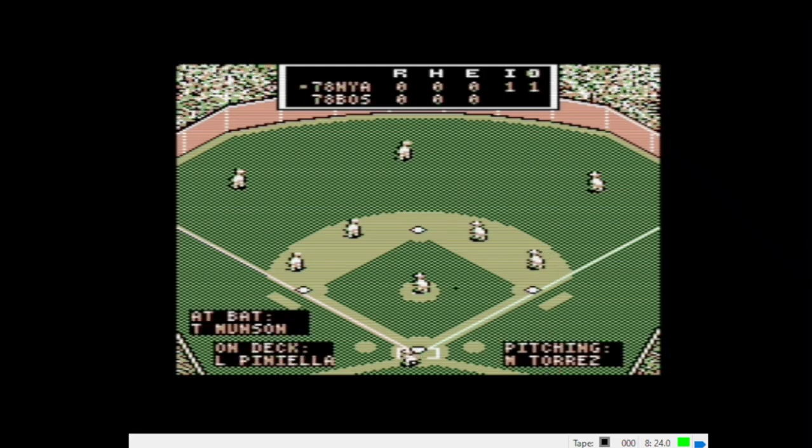First thing you'll notice if you're not familiar with MicroLeague, it's a generic stadium. So you can't pick your stadium in this version. Later versions started to add the ability to purchase stadium discs, and I think it was definitely version 4.